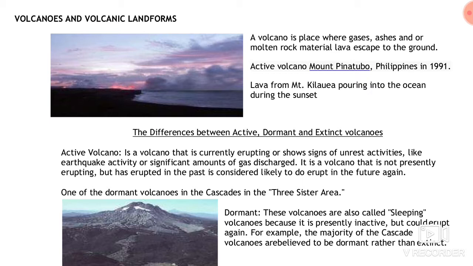There are three types of volcanoes divided on the basis of the timing of their eruption. The first one is the active volcano. What is an active volcano? An active volcano is one which is currently erupting, or shows signs like earthquake activity or significant amounts of gas discharged.